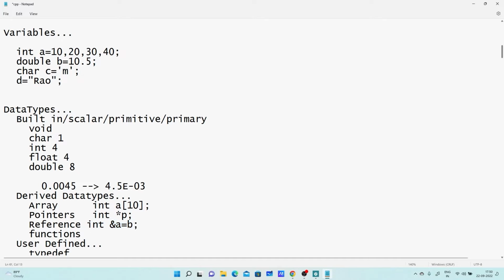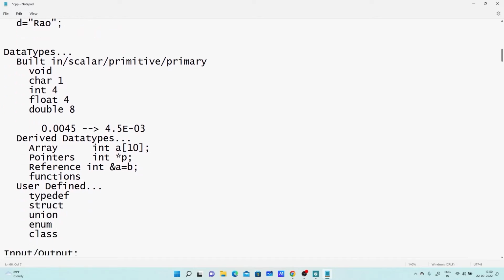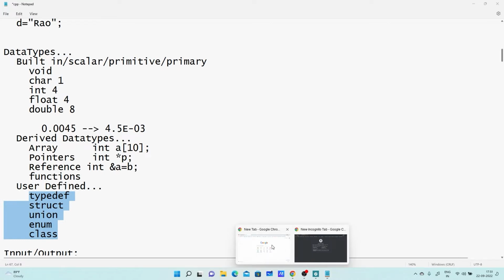Functions. Functions are used to perform some subtasks, so a function is also a derived data type. Now, a user defined data type is where the user can create his own data type. We can create user defined data types by using class, enum, union, struct and typedef. For example, I'm willing to prepare a user defined data type.